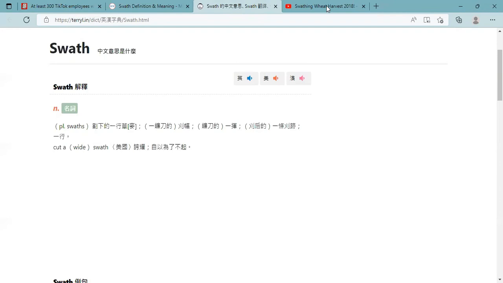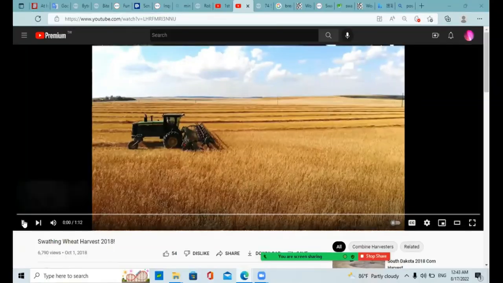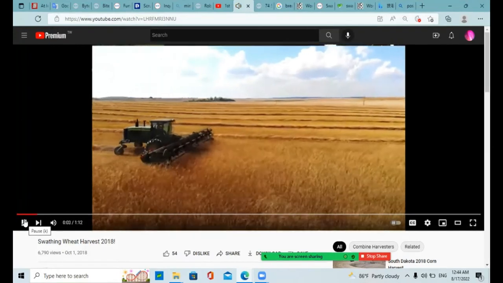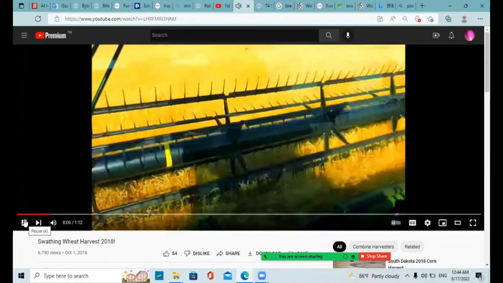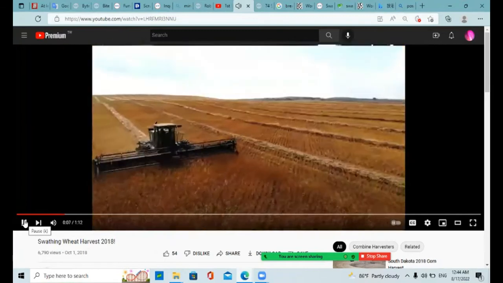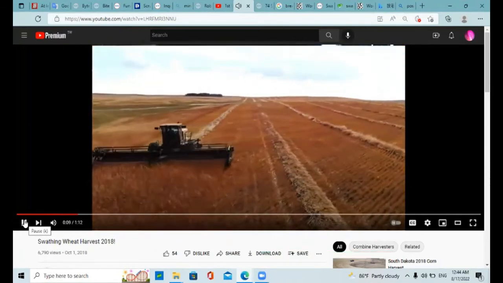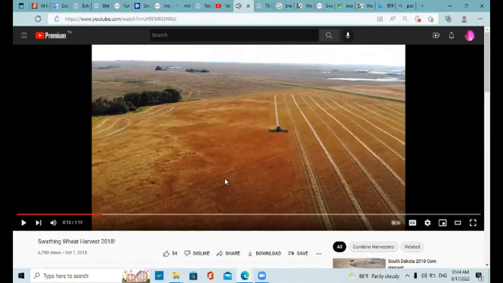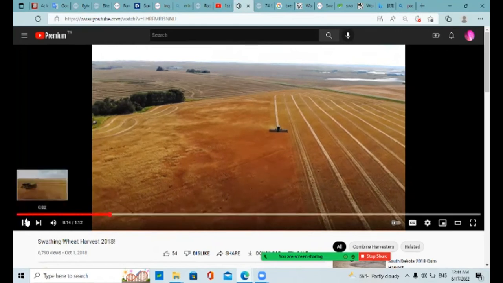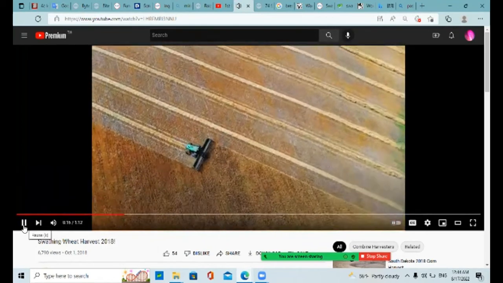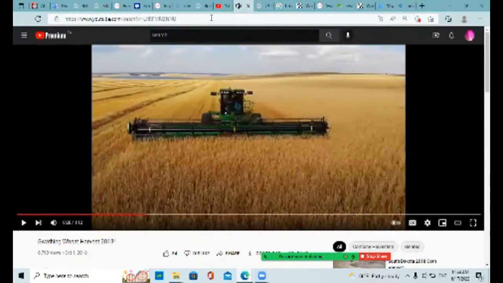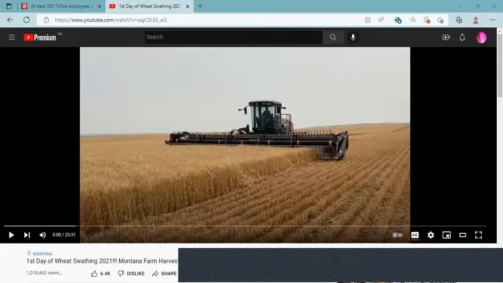There's some video that I want to show you guys. Farmers often have the choice to swath or straight cut when harvesting, depending on the crop. To see the work that was done not only inside the cab, but outside from the air, it was something else to see. You see that? That's a swath. This is a harvesting machine called a swather.